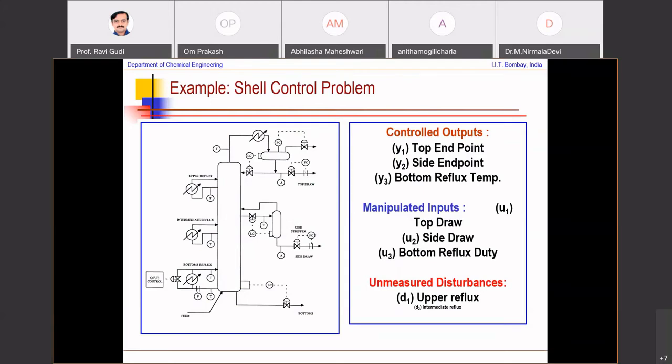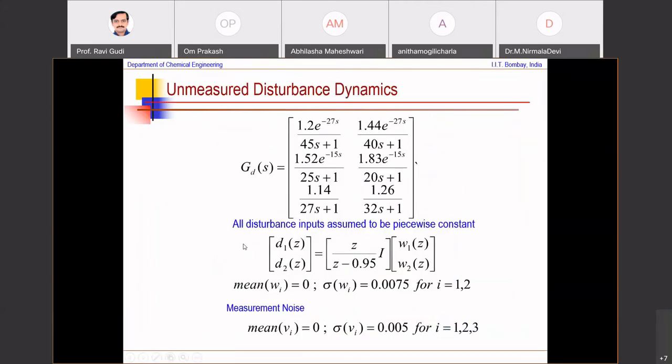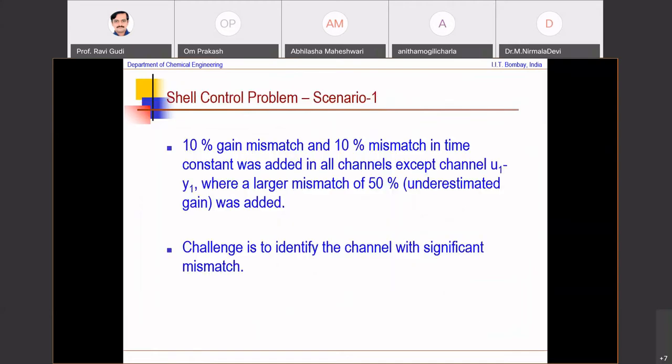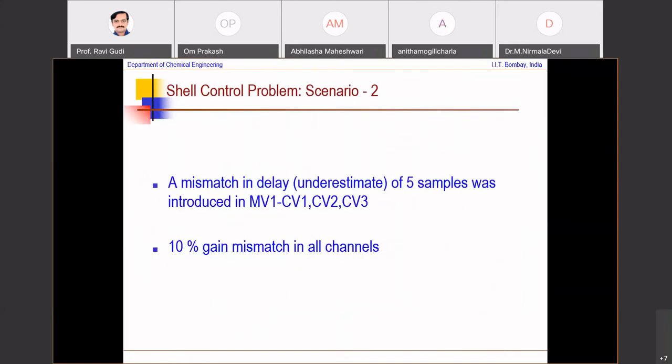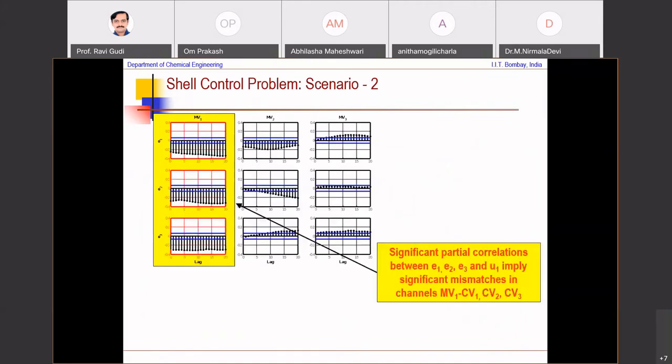Okay, so I hope this idea is clear. Partial correlation analysis: if you really want to test the correlation between any two signals, and there is a third set of signals that are correlated as well with the signal across which you're trying to test the correlation, then it might confound your findings. Whereas a partial correlation will give you an unambiguous indication of whether a correlation exists or not between various signals.